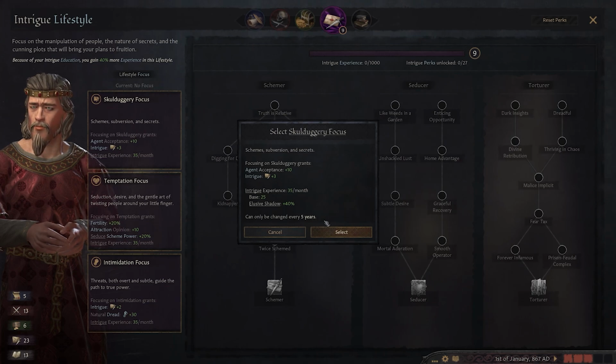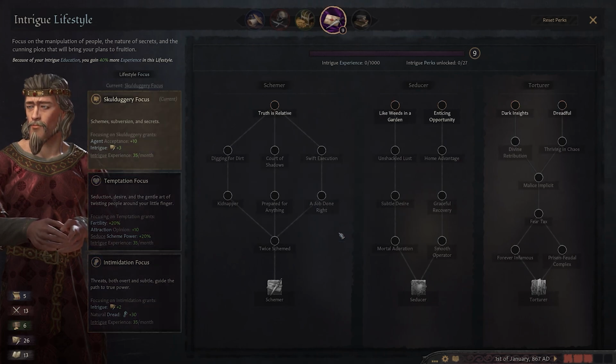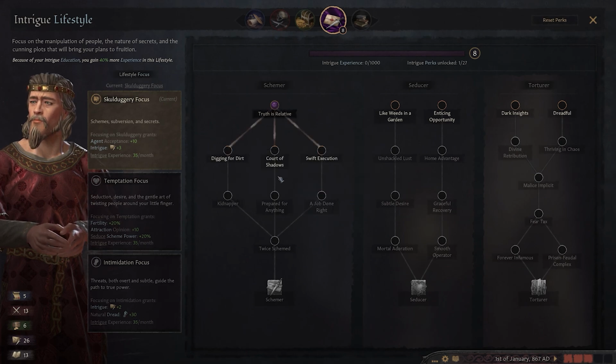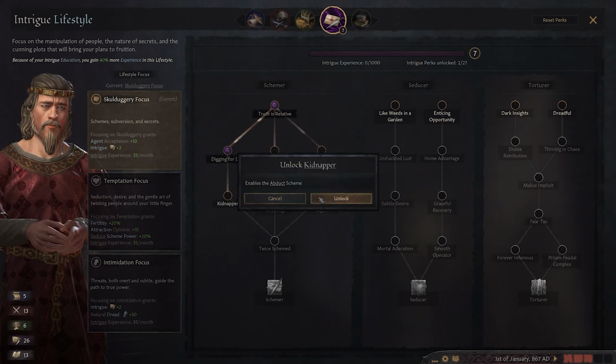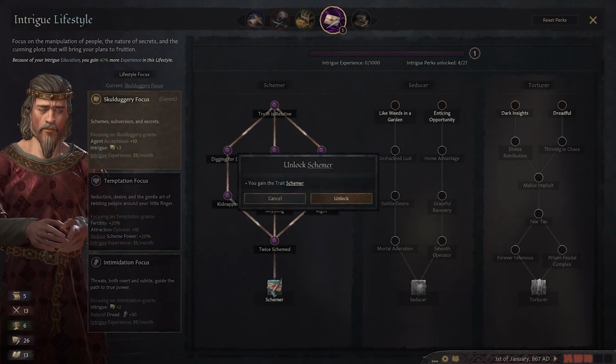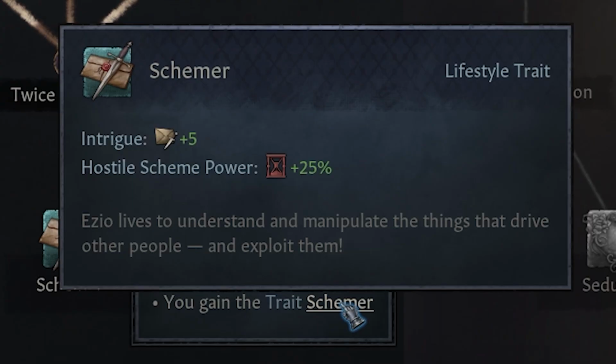I want to unlock the abduct scheme, so I'll choose my perks accordingly, and I'll secure a job done right to increase the likelihood of my hostile scheme succeeding. Since I still have points left, I may as well unlock the perks all the way down to schemer for the extra benefits to my intrigue and plotting.